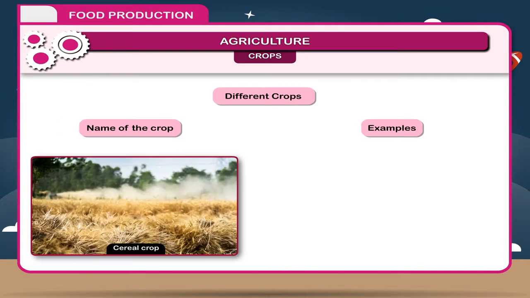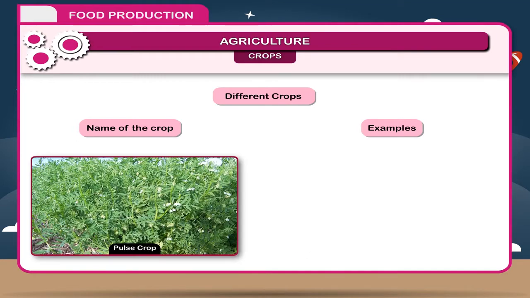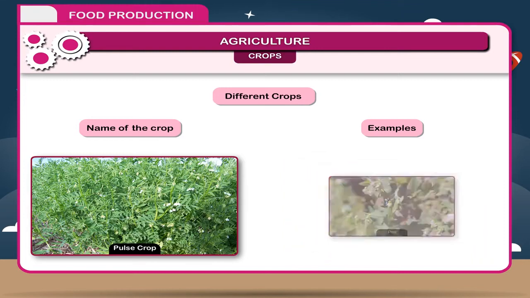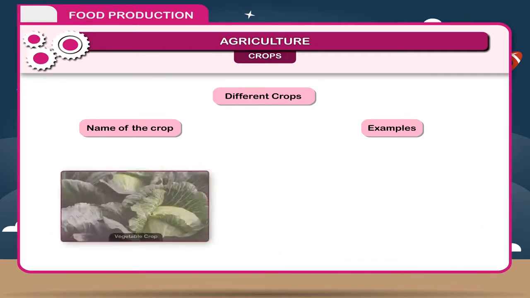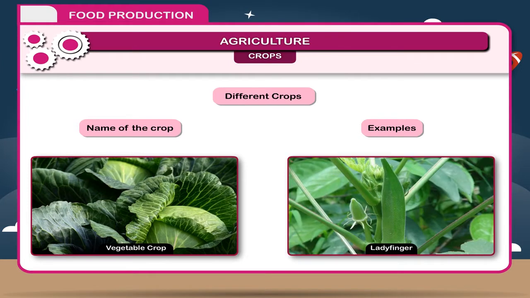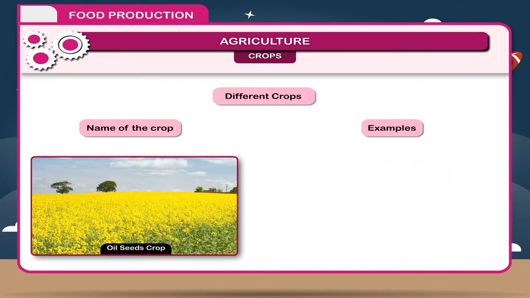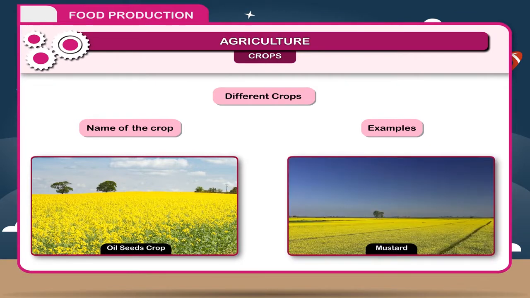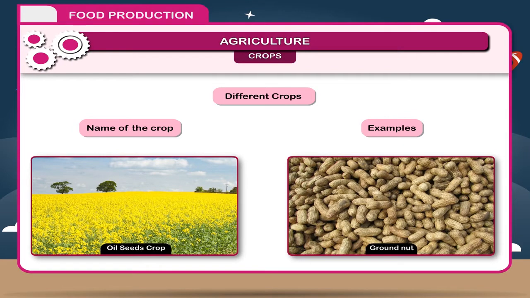Examples. Cereal crop. Wheat, maize, rice, barley, ragi, etc. Pulse crop. Gram, pea, beans, pigeon pea, soya beans, etc. Vegetable crop. Tomato, brinjal, ladyfinger, spinach, cauliflower, etc. Oilseeds crop. Mustard, linseed, sunflower, groundnut, etc.